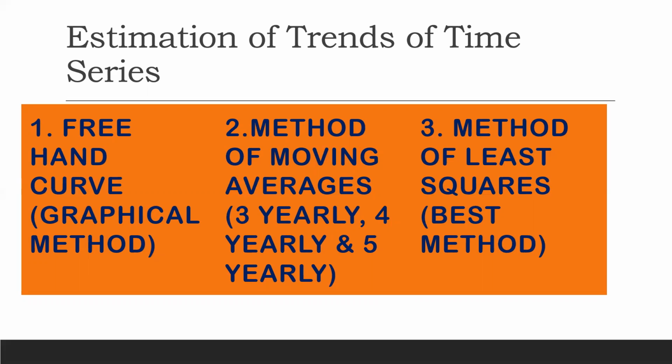The third method is method of least squares. This is again the very best method out of the 3, because as you have seen when we studied linear regression. Linear regression is nothing but it involves 2 variables like y is equal to mx plus c. So such kind of linear equations we'll be taking, wherein we'll be picking up the equation of the line and solving for the answer. So out of these three methods, the third one is considered to be the best method.